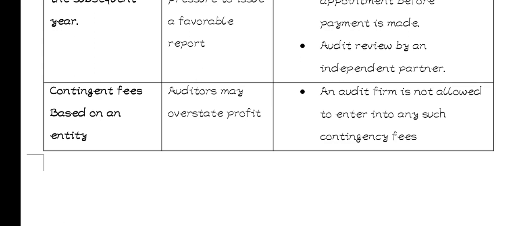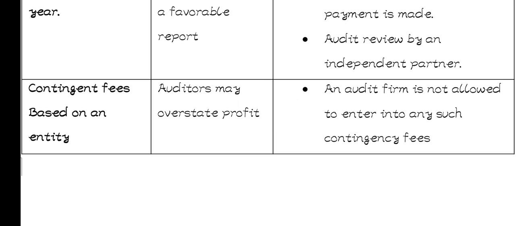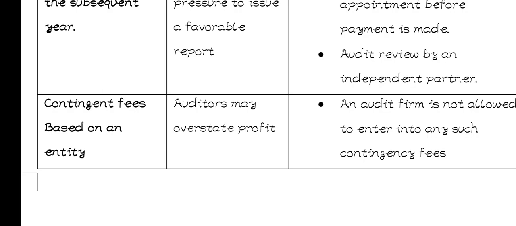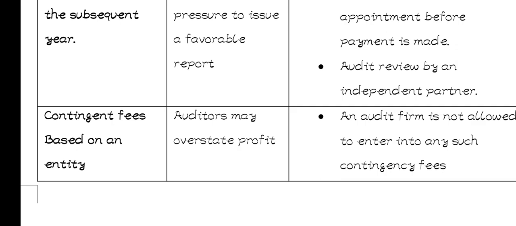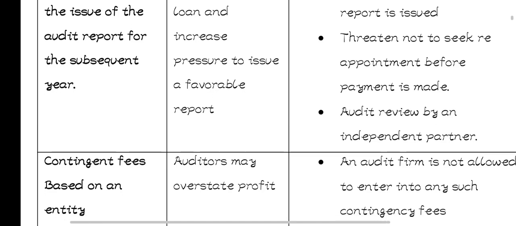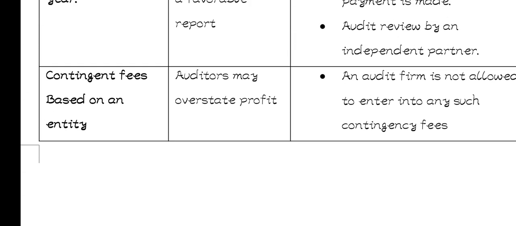Another self-interest threat is contingent fees based on the entity's performance. So contingent fees, it's when the company pays the auditor depending on the amount of profits that they make. If they make a lot of money as profits, they give the auditor a lot of money. If they make less, they give the auditor less. That's what we call contingent fees.